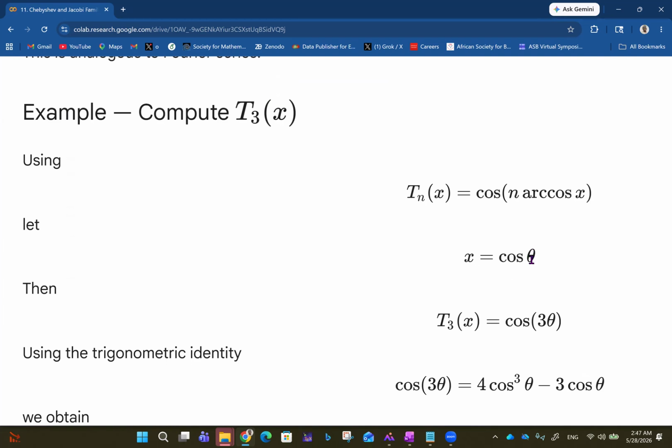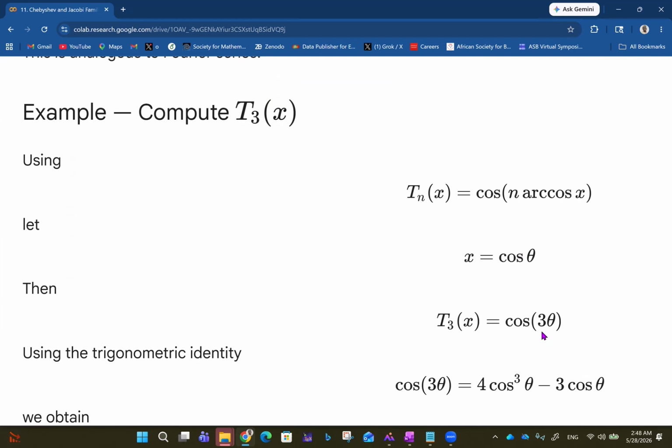Well, x is already cos theta, so we have this to be cos 3 theta. Because x is cos theta, the arc cos of cos theta cancels out, so we just have 3 theta.